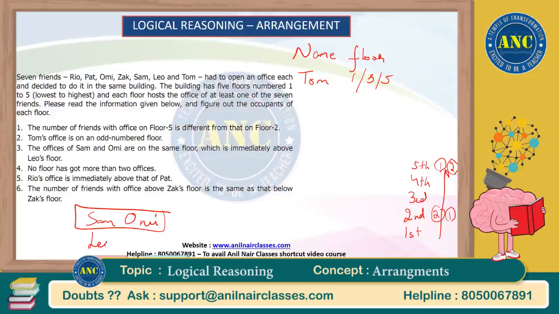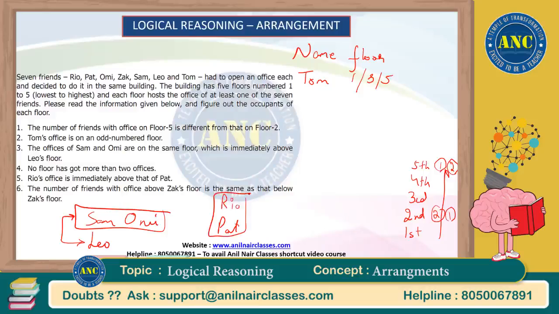So Leo is on, let's say, X floor. So on the X plus 1 floor, Sam and Omi would be there. No floor has more than 2 offices. It means the 3 case is not possible. Rio's office is immediately above that of Pat. Pat's office is here, and just above that is Rio's office.